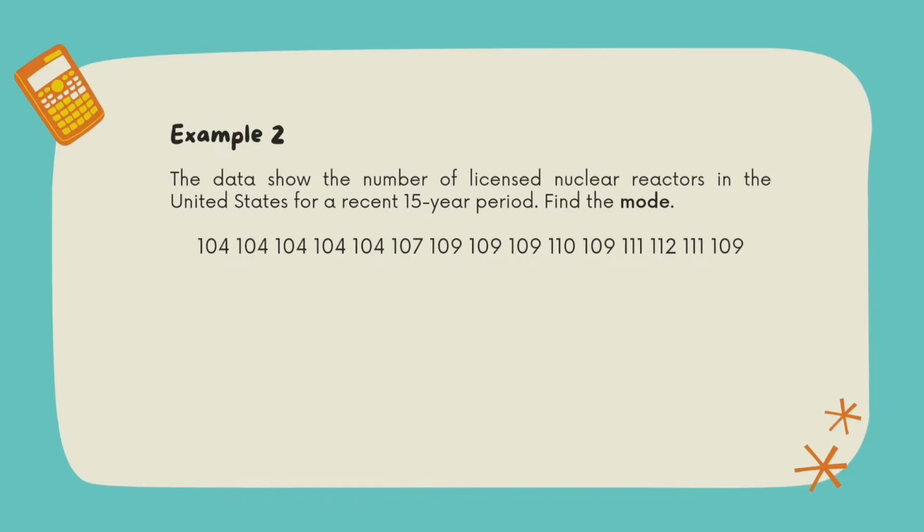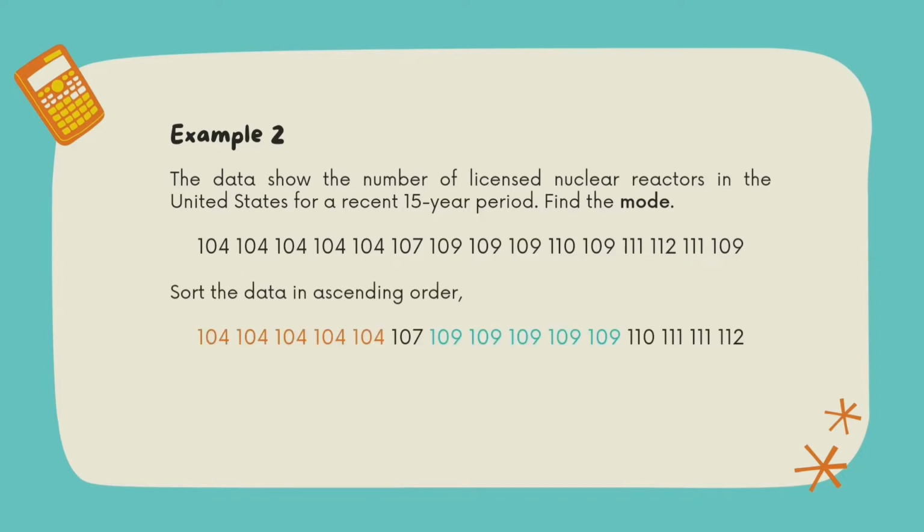Alright, for example 2, the data show the number of licensed nuclear reactors in the United States for a recent 15-year period. Find the mode. There are 15 values given here. Again, we have to sort the data in ascending order. After that, you can see 104 and 109 both occur most often, which is 5 times. So the modes are 104 and 109.